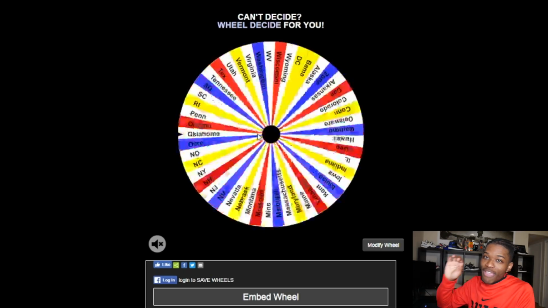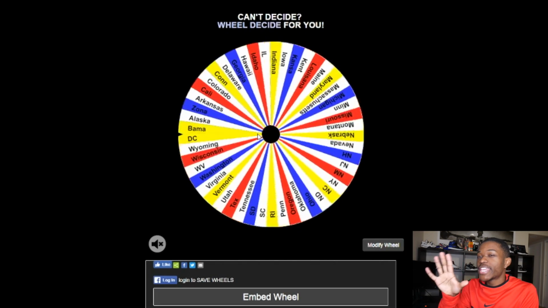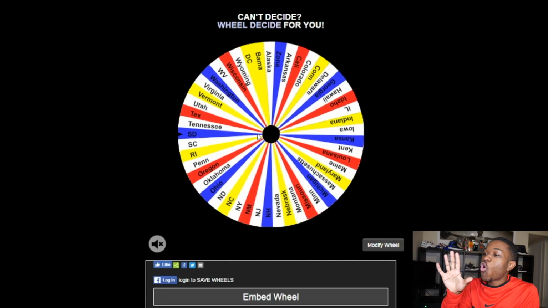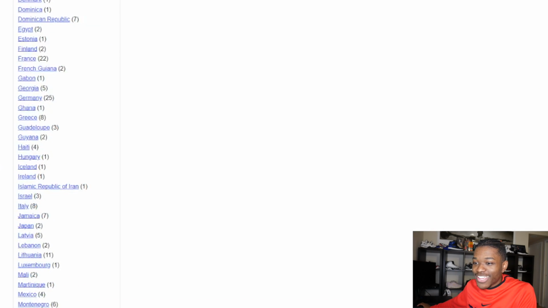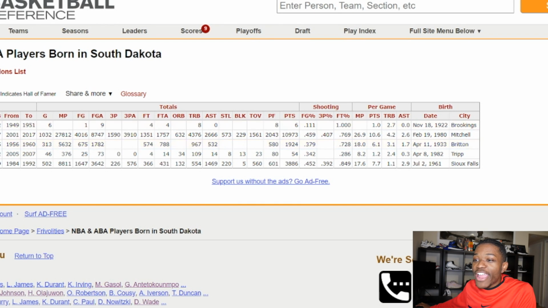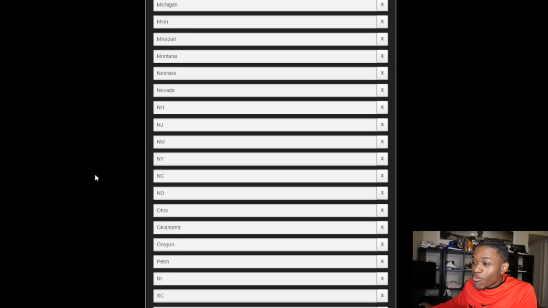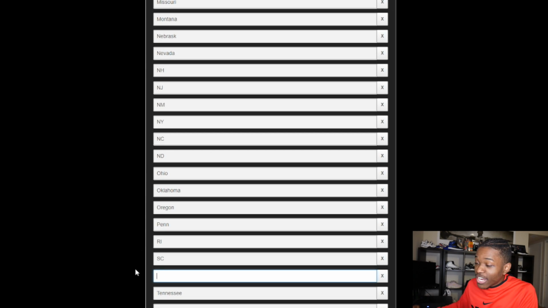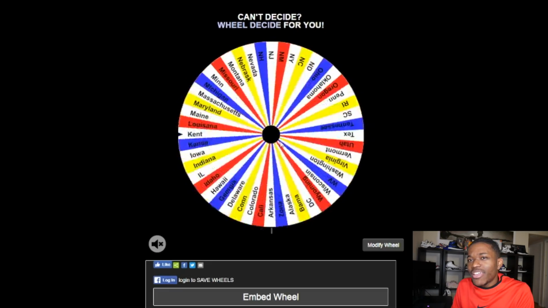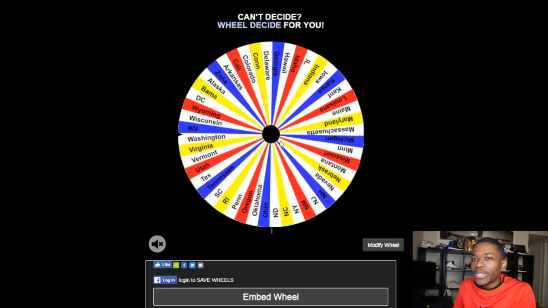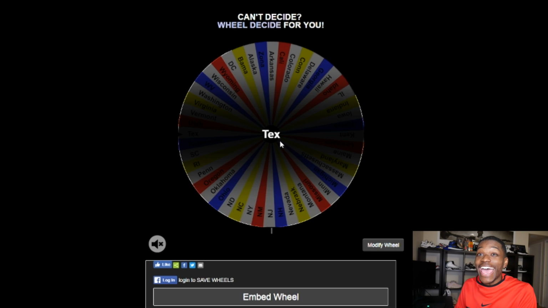This is not great. We have 5 more chances to get that star as we land on South Dakota. Let's take a look and see how many players. We got 5 players, and none of them are current. So, South Dakota, where you at, man? Get off of our list, and let's respin. I wonder how many other states are like that, with no current NBA players representing that state, as we get Texas.